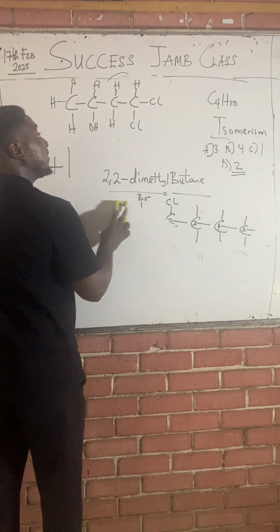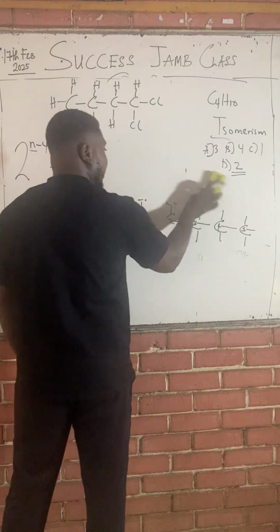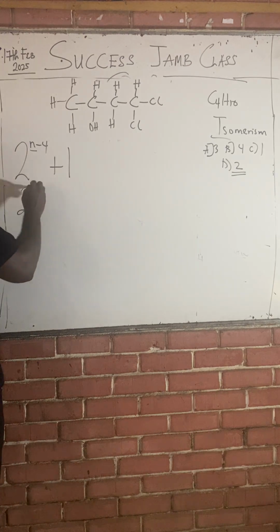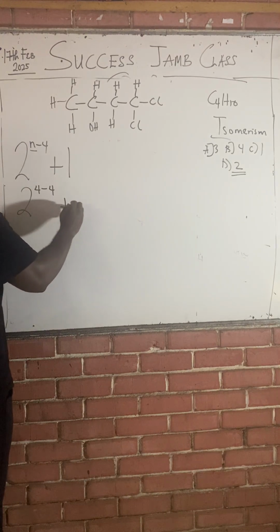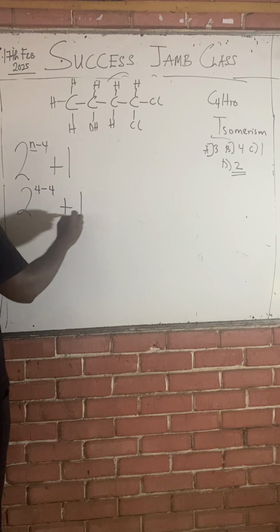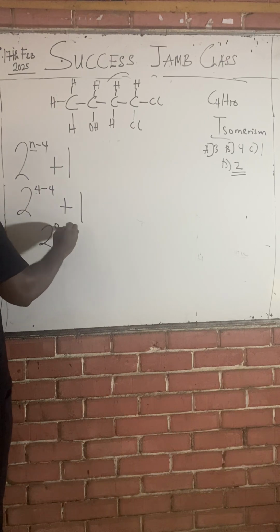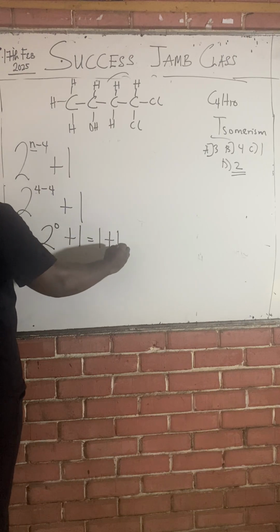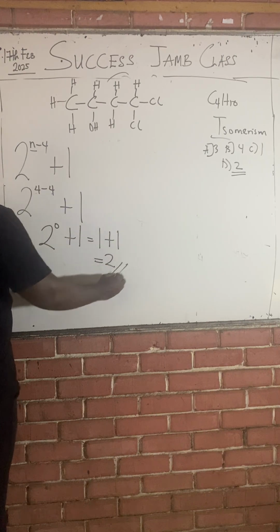How many carbons does C4H10 have? 4, right? So that will be 2 raised to power 4 minus 4, plus 1. 4 minus 4 is 0, so that's 2 raised to power 0, plus 1. What is 2 raised to power 0? 1. 1 plus 1 is 2. You see that the answer is what?